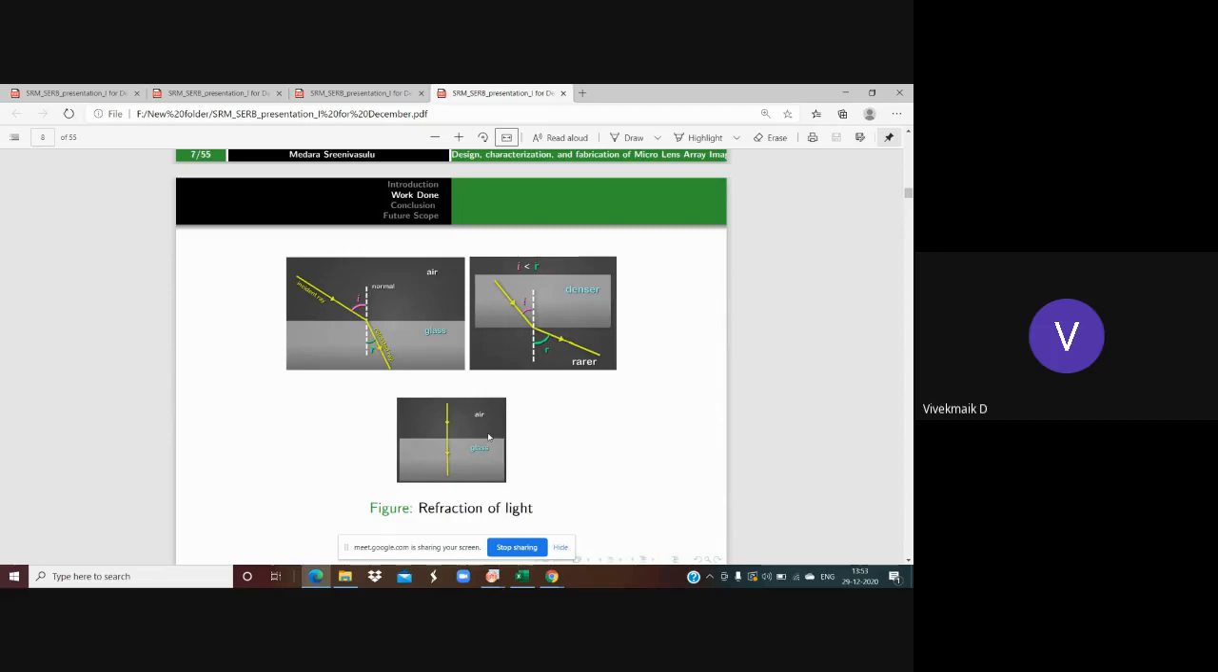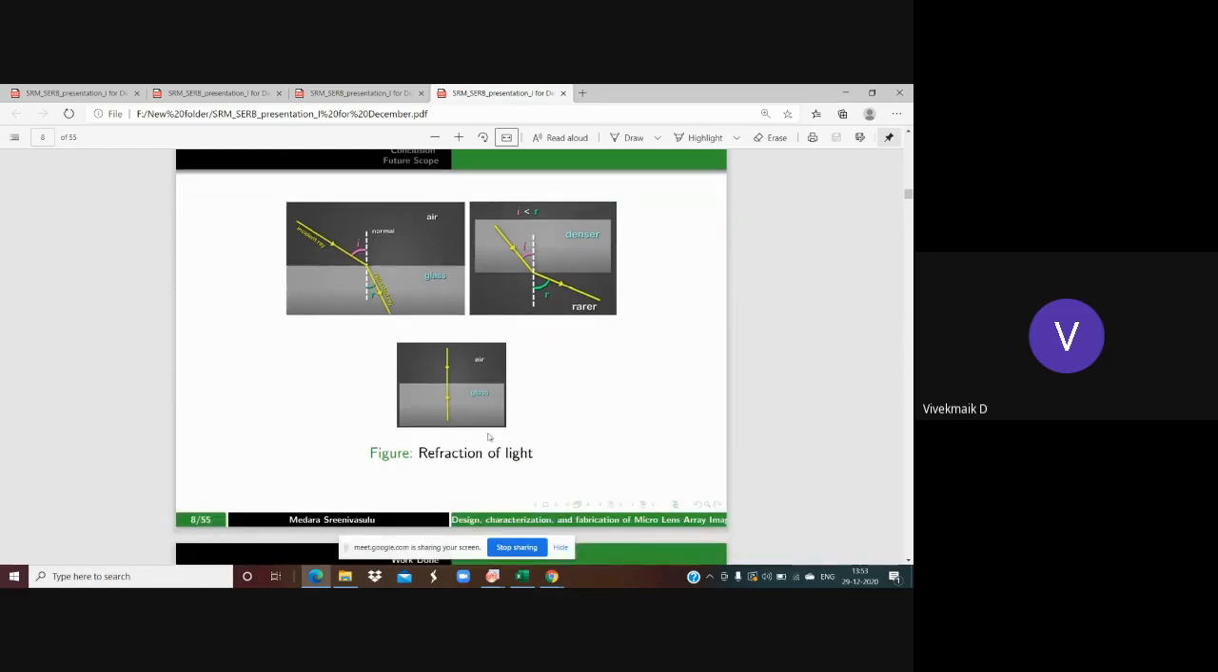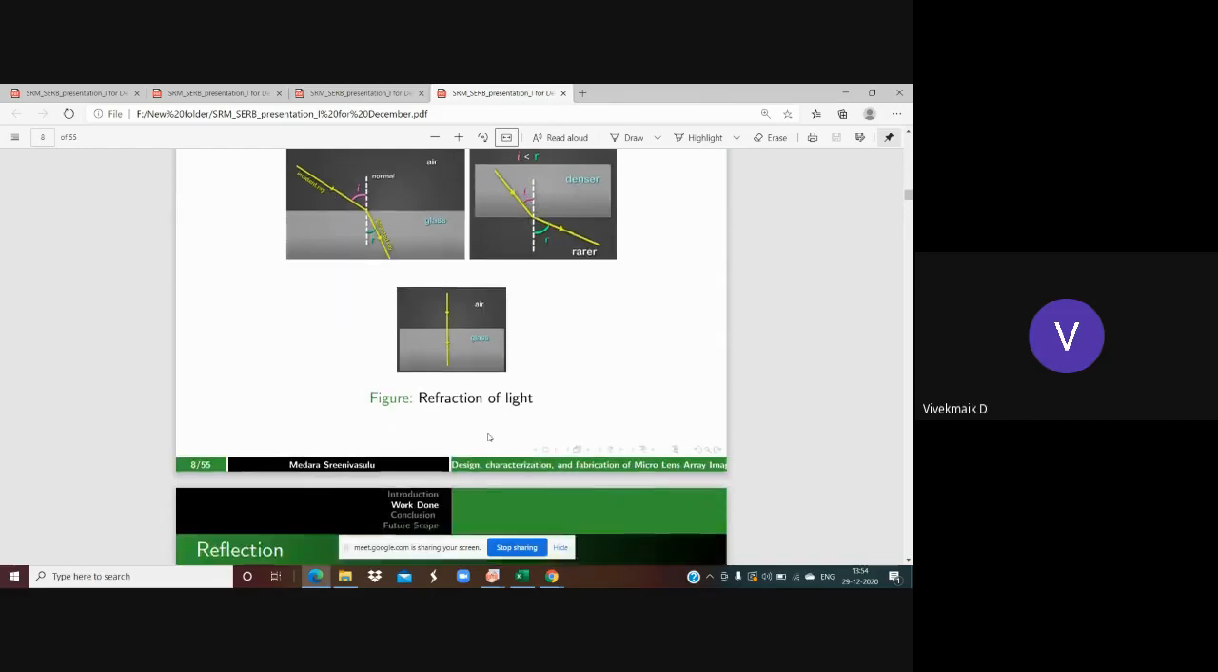When the angle of incidence is 0 degrees, then there is no bend at all, but the velocity is completely going to be changed. That means it drastically changes to a decreasing velocity. That we can observe in the refraction of light. And our lenses are going to work on the principle of refraction of light.